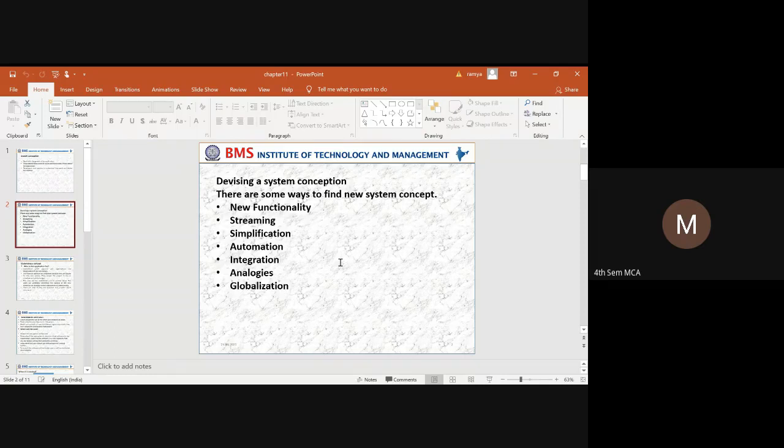Whatever lacking concepts or lacking functionalities are there can be improved in a better manner. Next thing is streamlining. We need to identify how you can bring a system into a particular streamlined working process. The next thing is simplification.